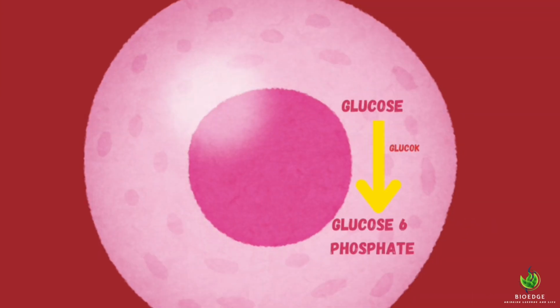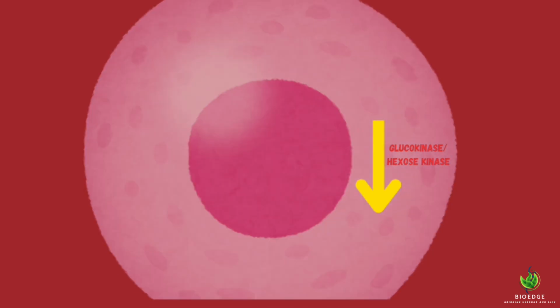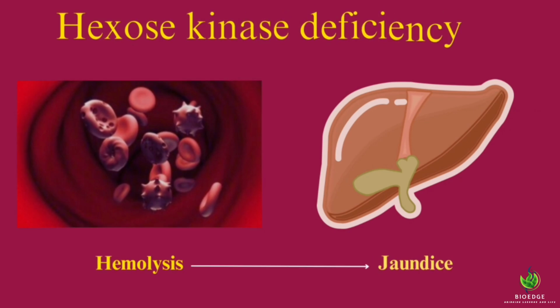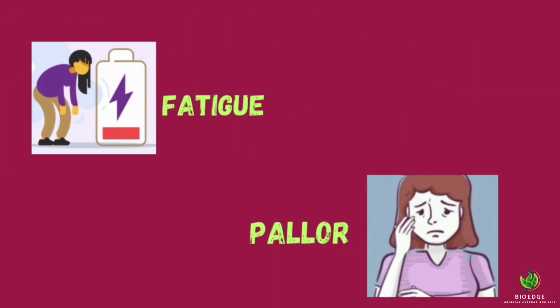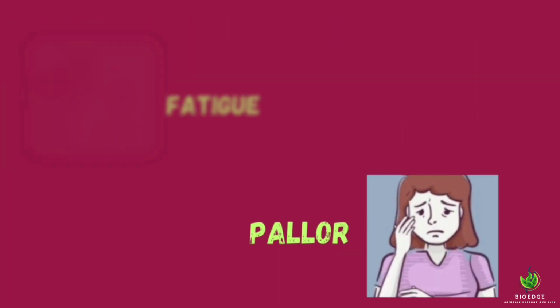In the cytoplasm, glucose is converted into glucose 6-phosphate by the enzyme glucokinase or hexokinase. In hexokinase deficiency, the 2,3-bisphosphoglycerate level is decreased. This will increase the affinity of hemoglobin for oxygen. This results in difficulty in releasing oxygen to the tissues. It causes hemolytic anemia and icterus. The symptoms of hexokinase deficiency are fatigue and pallor.